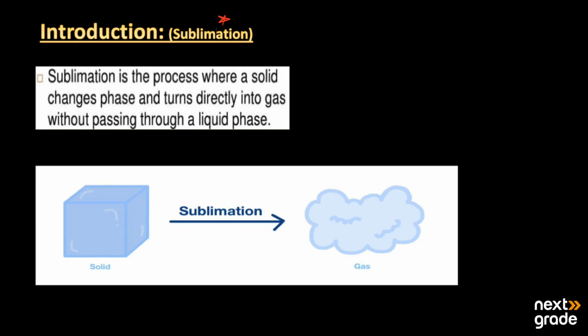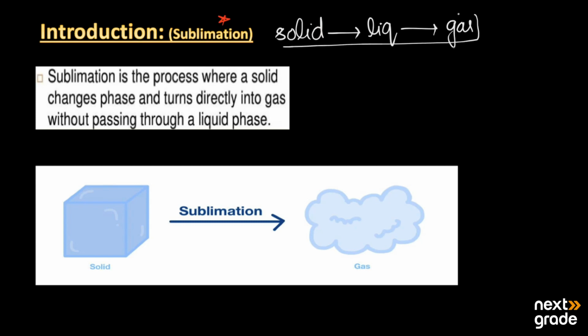Before we start, you must know how the physical states of matter change. We have just seen that when we have a solid and we heat it, it changes into the liquid phase first and then into the gas phase. This is the main pathway of the change of physical states of matter: when matter is heated, solid changes into liquid and liquid into gas.